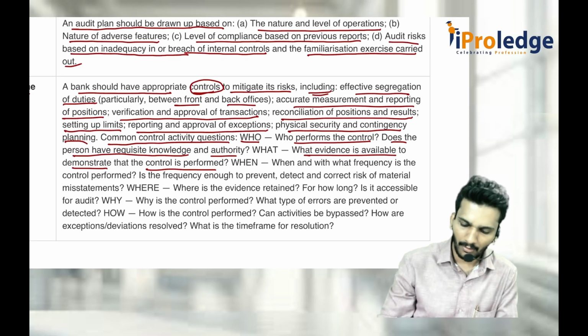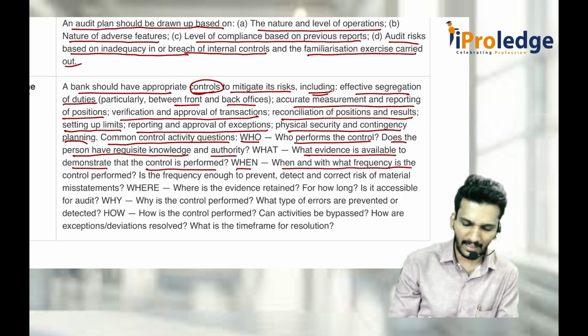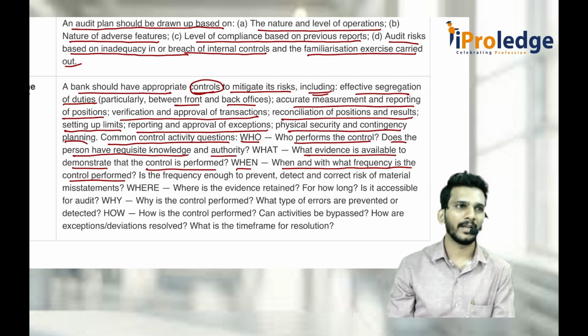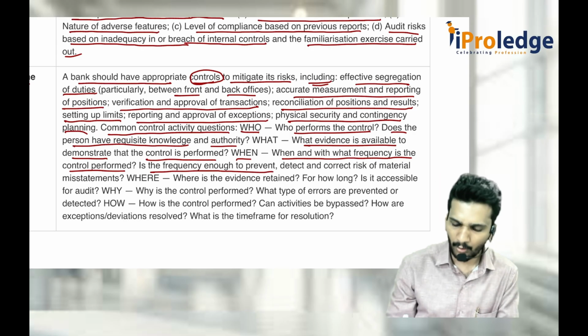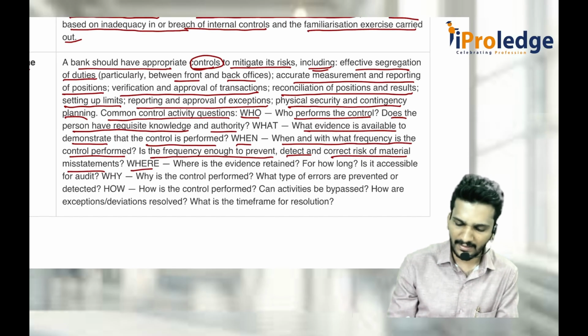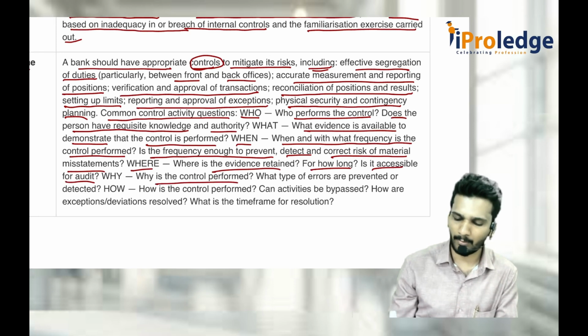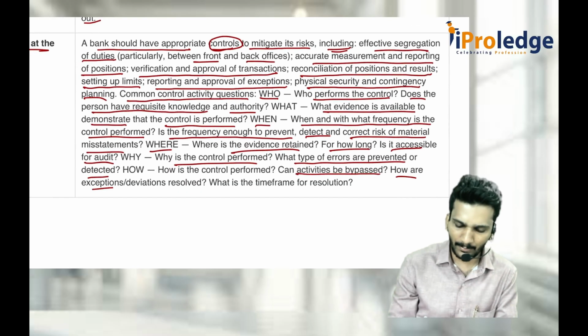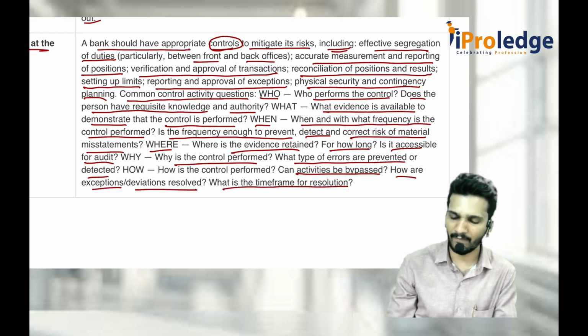When and with what frequency is the control performed? Every mid of the day or every mid of the week, the backend team tries to test it. They try to hack the system. Or is the frequency enough to prevent, detect or correct material misstatements? Where is the evidence retained, how long is it retained, is it accessible for audit, why are the controls performed, what type of errors are prevented, detected, etc.? Can activities be bypassed? How are exceptions or deviations resolved? What is the time frame for resolution?